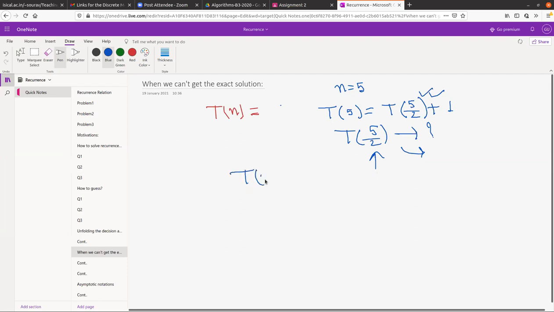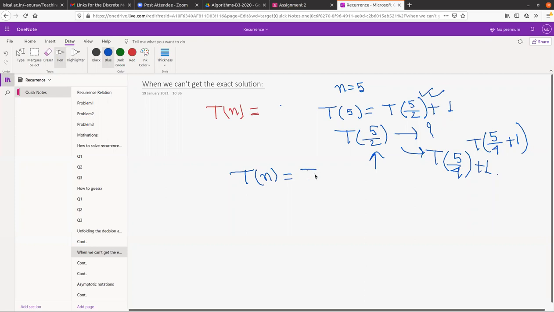Why not T(5/4) plus 1? Come again, T(5/4) plus 1. Okay, then what should I do with that? You are suggesting that from here you reduce it like that, T(5/4) plus 1. Yes. Okay, so look here.